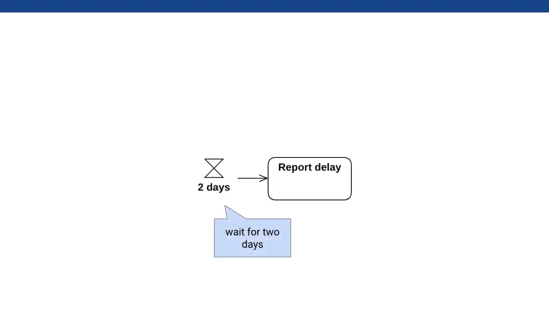A wait time action can also be used to wait for a certain duration of time. In the example here, the wait time action waits for 2 days. After waiting for 2 days, the action completes, and the action of report delay can be executed.